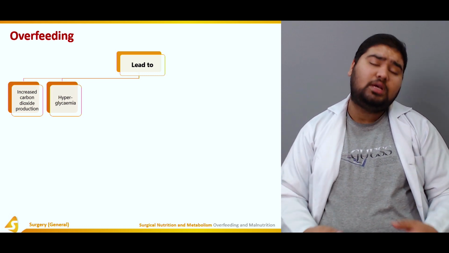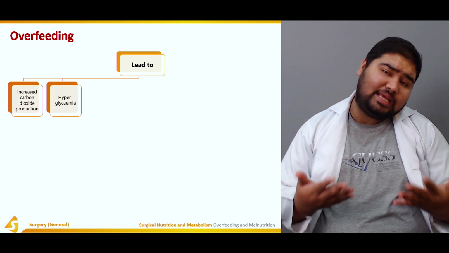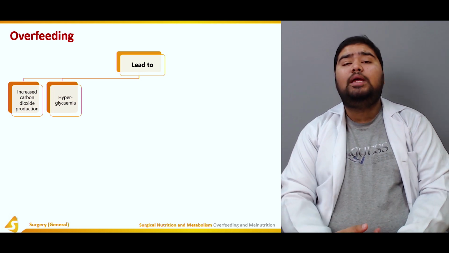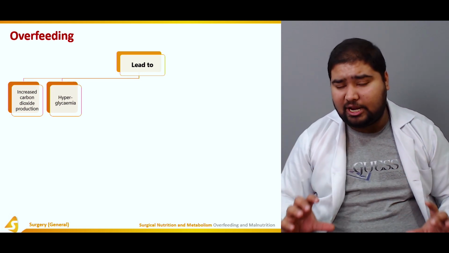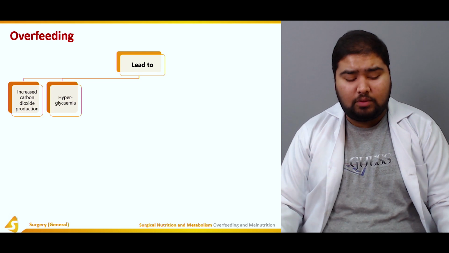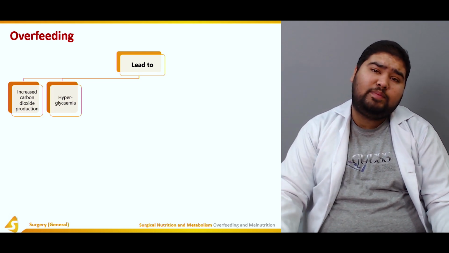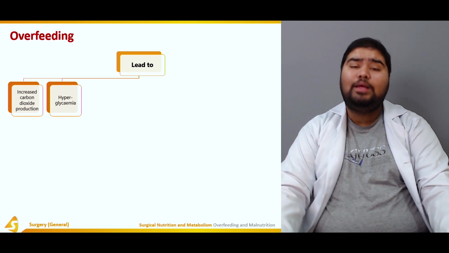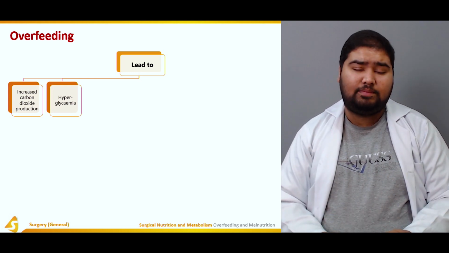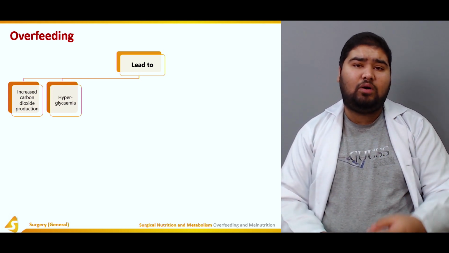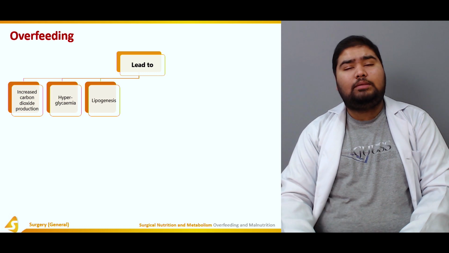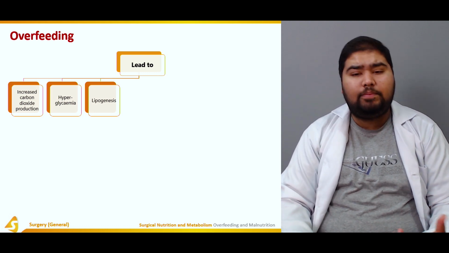Since there's too much food, there would be a slight increase in the glucose in the blood. However, glucose is tightly regulated within the body with the help of insulin and glucagon. So there would not be a very substantial rise, but there would be slightly increased glucose in the bloodstream. This increased glucose may give rise to sepsis, or it may invite infection because it serves as a substrate for the bacteria to grow. Now, it would lead to lipogenesis, so new lipids would be formed.